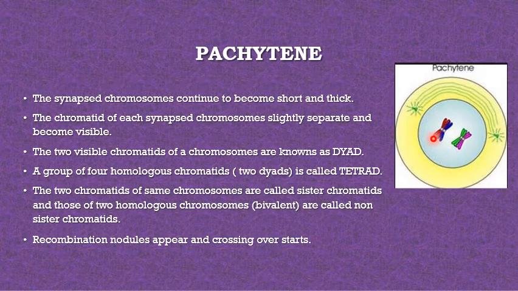So this is a dyad. When they are lying together, one red and one blue, and they are forming 4 chromatids, then it is known as a tetrad, but still they are a bivalent, that is 2n. The two chromatids of the same chromosome are called sister chromatids, and those of two homologous chromosomes in the bivalent are called non-sister chromatids. Recombination nodules appear and crossing over starts. So this is the substage where the crossing over takes place between the non-sister chromatids.